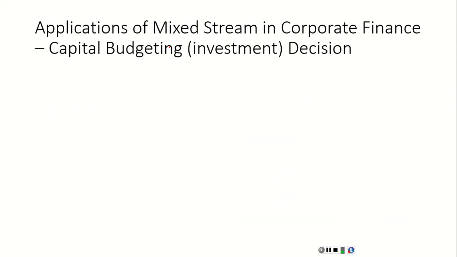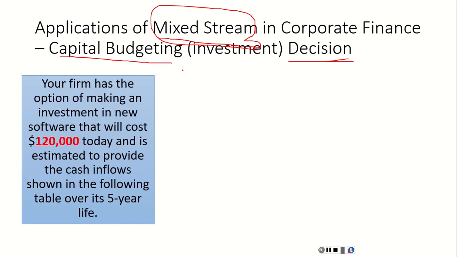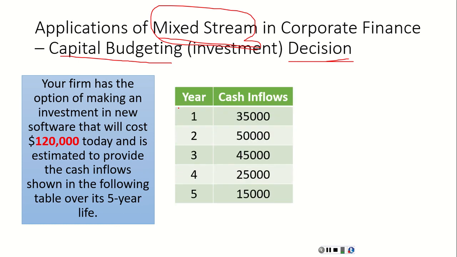How can we apply the concept of present value of a mixed stream in corporate finance, specifically in capital budgeting decisions? In short, capital budgeting decisions refer to corporate investment decisions. Suppose your firm has the option of making an investment in new software that will cost $120,000 today and is estimated to provide the cash inflows shown in the following table over its 5 years.